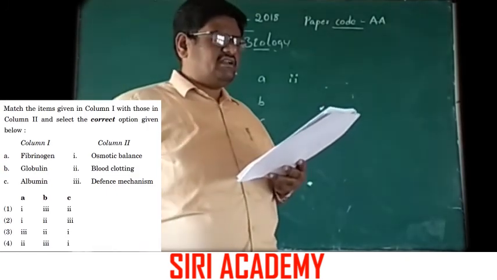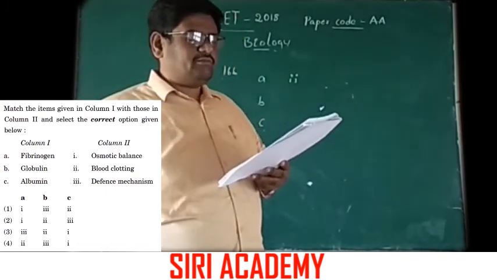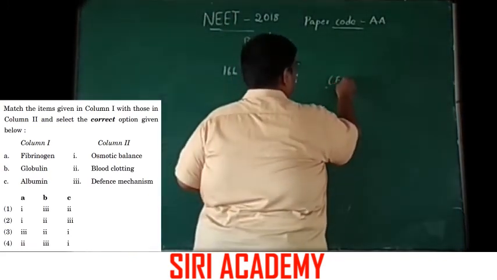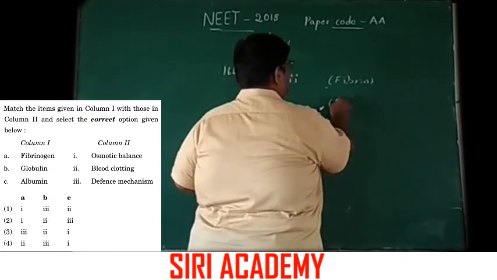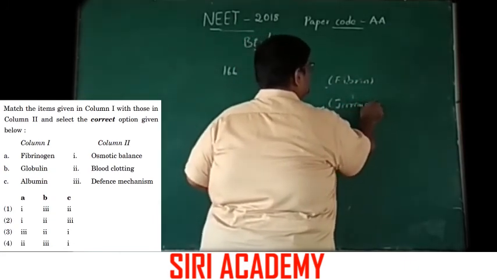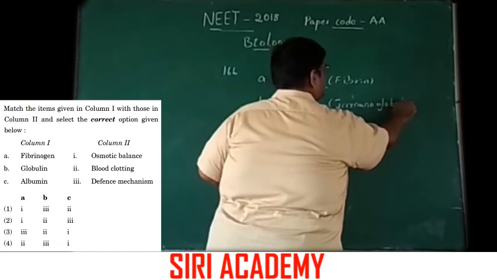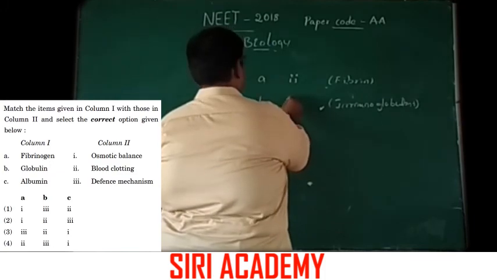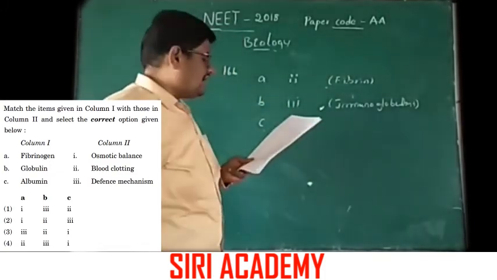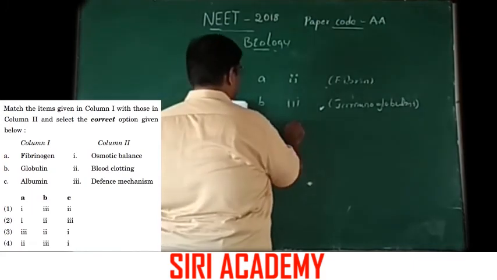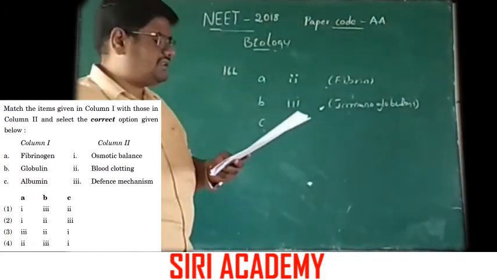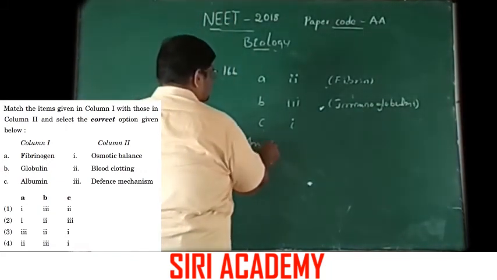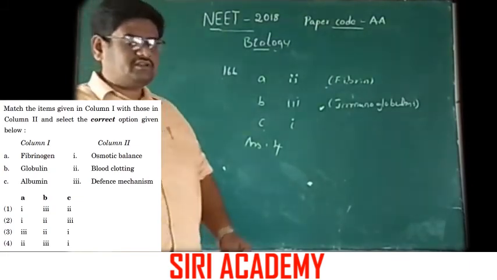The globulins match with immunoglobulins, gamma globulins. So B matches with option 3. And albumin maintains the osmotic balance. See here the correct answers are 2, 3, 1. So the answer is option 4. Option 4 is the correct answer.